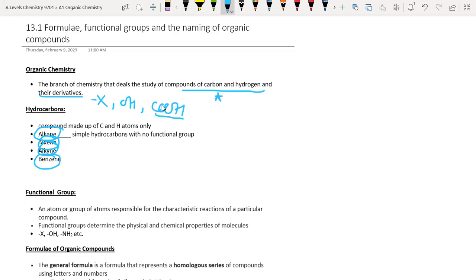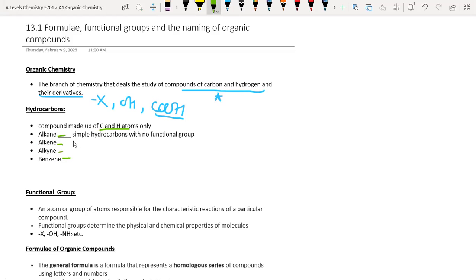So next is, what are hydrocarbons? Compounds of carbon and hydrogen only are called hydrocarbons, which include, as I have told, alkane, alkene, alkyne, benzene.